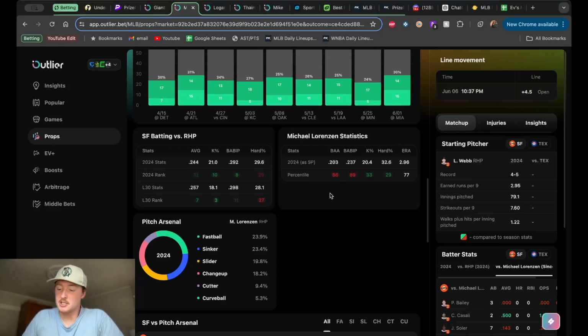But is there a discrepancy? Does he pitch better against righties or does he pitch better against lefties? It's a little bit better one way. The Giants have a lot of righties at the beginning of their lineup and a lot of lefties at the end of their lineup. So mostly righties in this lineup, though, and it's all at the top of the lineup. Yes, the answer is yes. And let's look how interesting and wild it is.